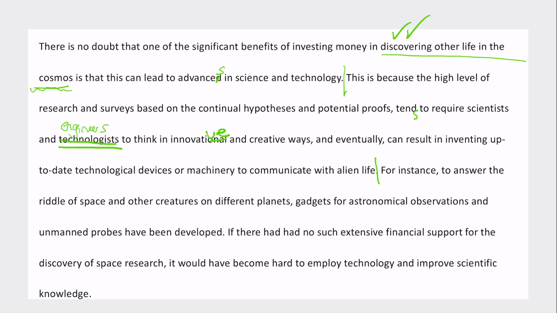For instance, to answer the riddle of space and other creatures on different planets, gadgets for astronomical observations and unmanned probes have been developed. Wow, unmanned probes, again, what a really nice phrase. If they had had no extensive financial support for the discovery of space research, it would have become hard to employ technology and improve scientific knowledge.